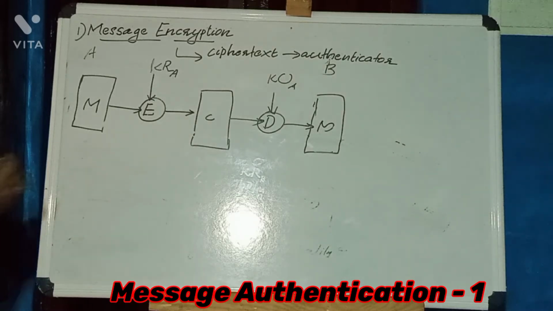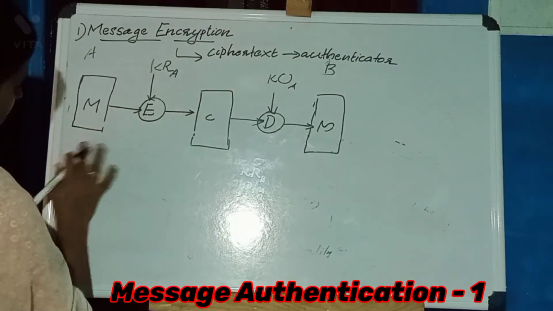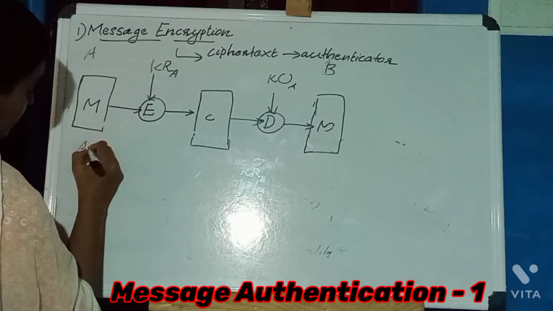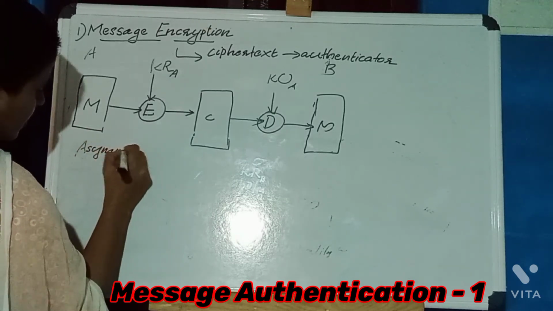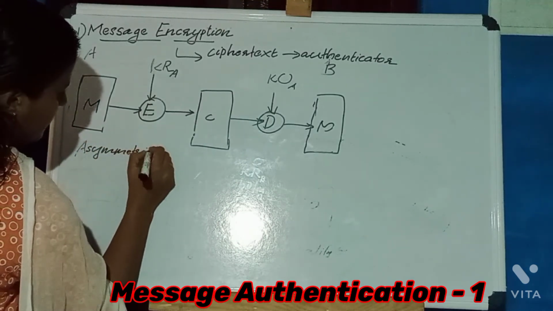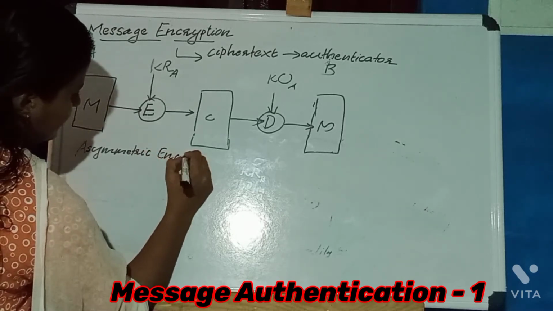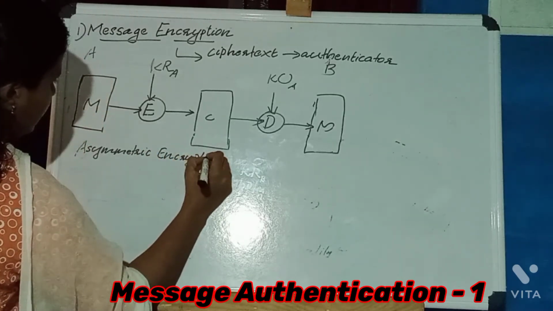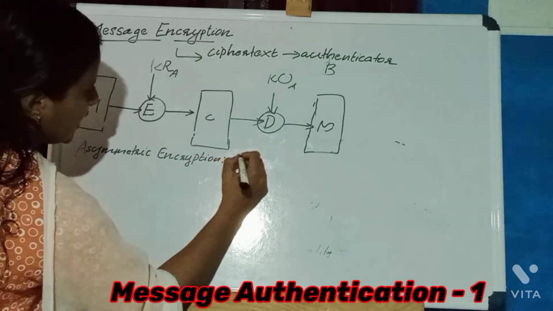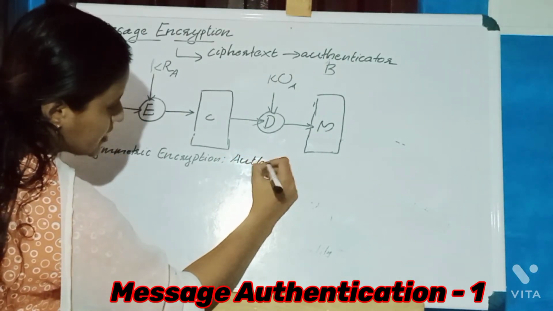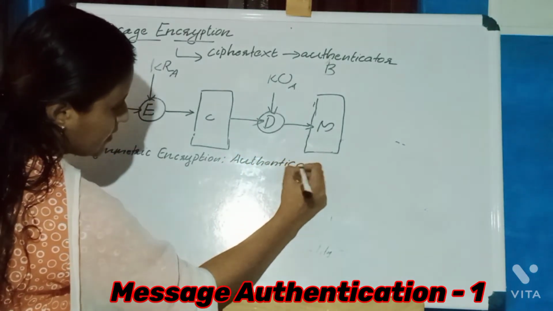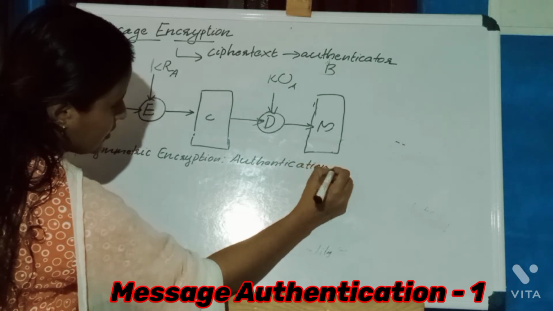So this is public key encryption, or asymmetric encryption. Authentication and signature is achieved.